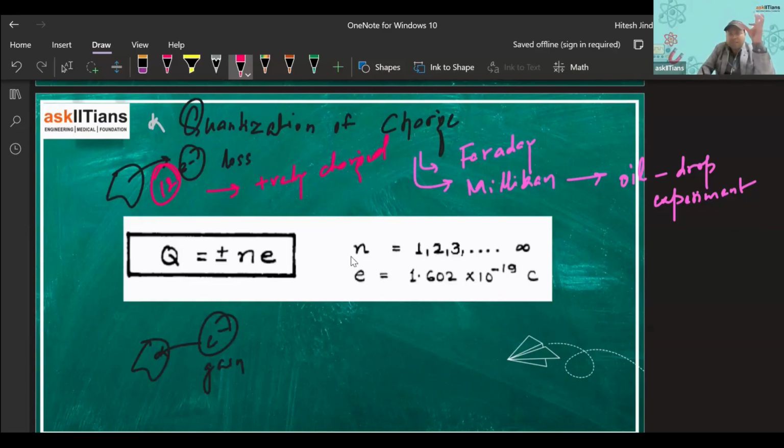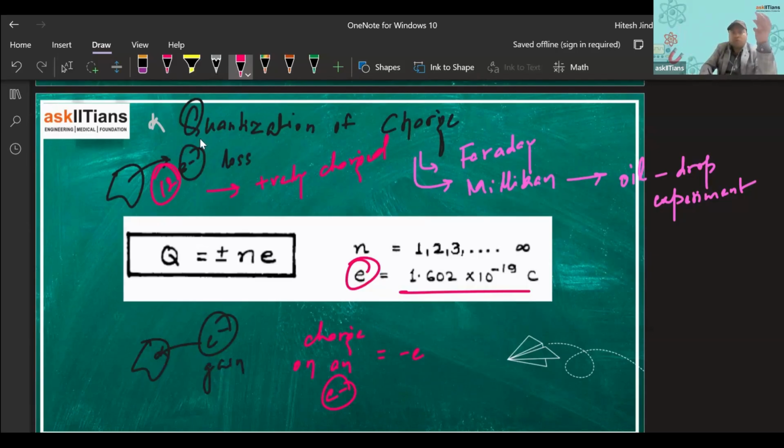Okay. Now, what is this E? You can see this is E. This E is the charge on an electron. So what is the charge on an electron? The charge on an electron is minus E because it is negatively charged. The charge on a proton is plus E, right? And what is the value of E? You can write here, 1.602 into 10 to the power minus 19 coulomb, right? That is the charge on one electron in negative value and in positive value on the proton.